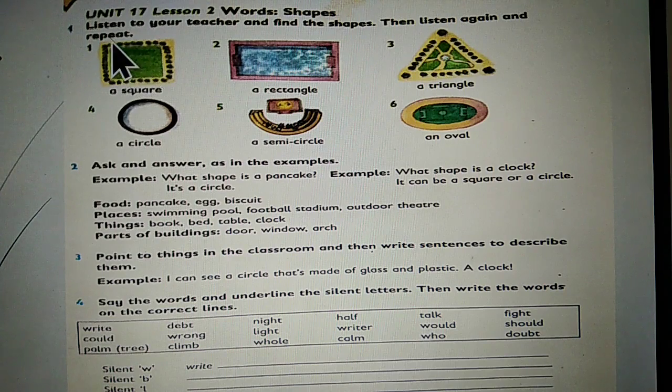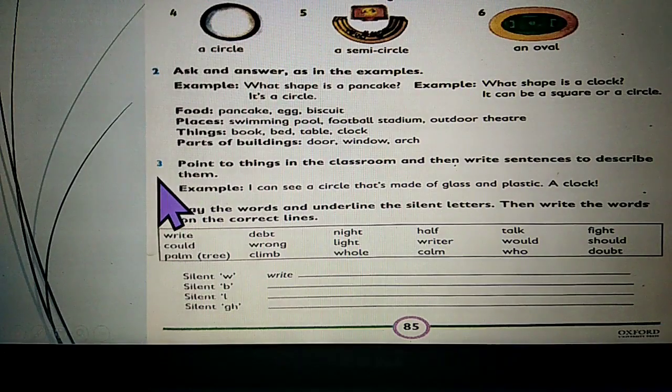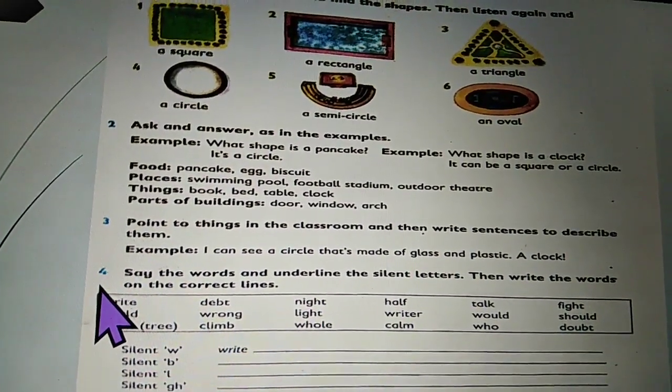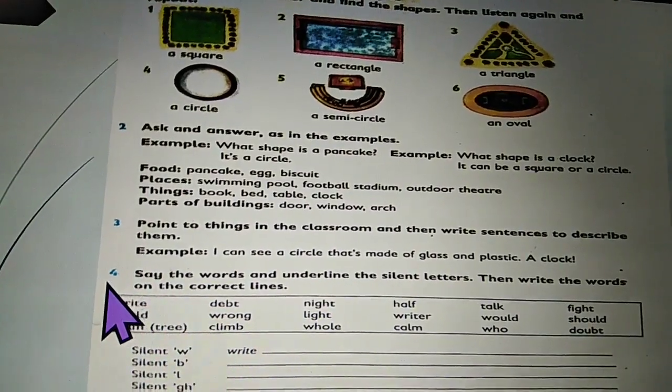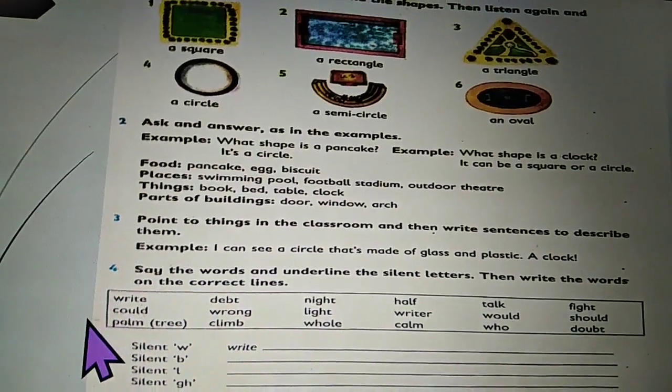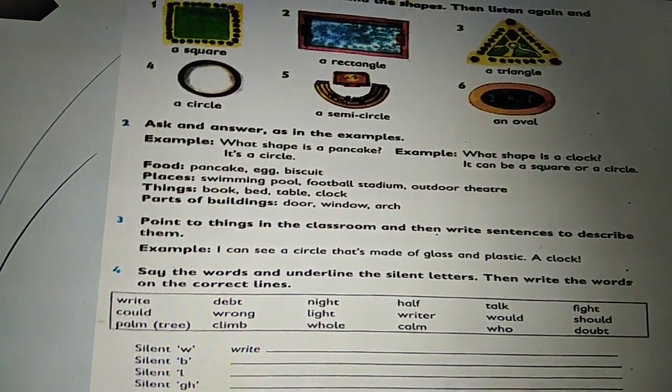Students, exercise number 1, please practice and learn the spellings of these shapes. Number 2, find the shapes of these things. In exercise number 3, look at the things at home. Make sentences and practice with your siblings. Finally, the 4th one, read and learn the phonics words given in the box. I hope all of you understood and enjoyed the lesson. Take care and thank you.